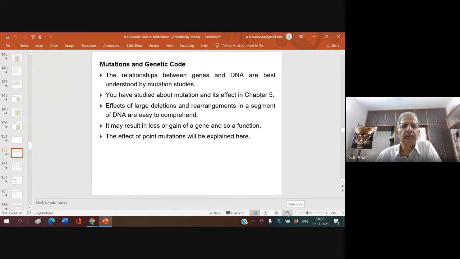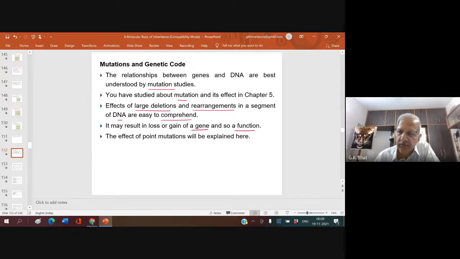The relationships between genes and the DNA are best understood by mutation study. How? Let us see. You have already studied what is mutation and its effect in the genetics chapter. Effects of large deletions or rearrangement in a segment of DNA are easy to understand. It may result in a loss or gain of a gene. So, the function of the gene.